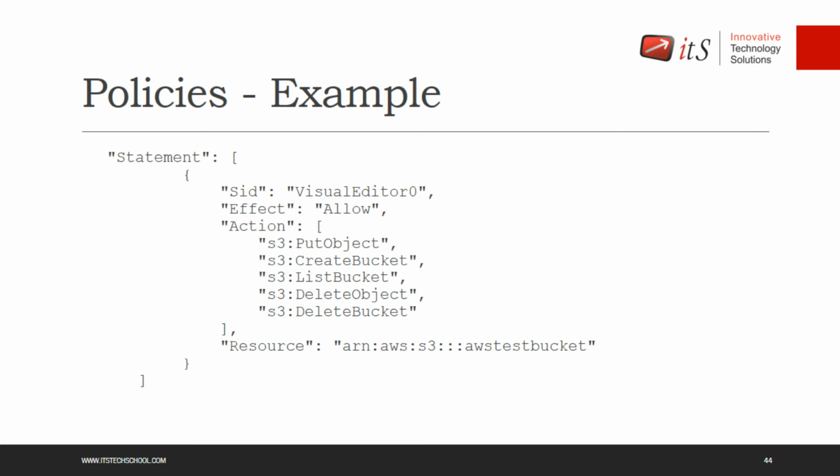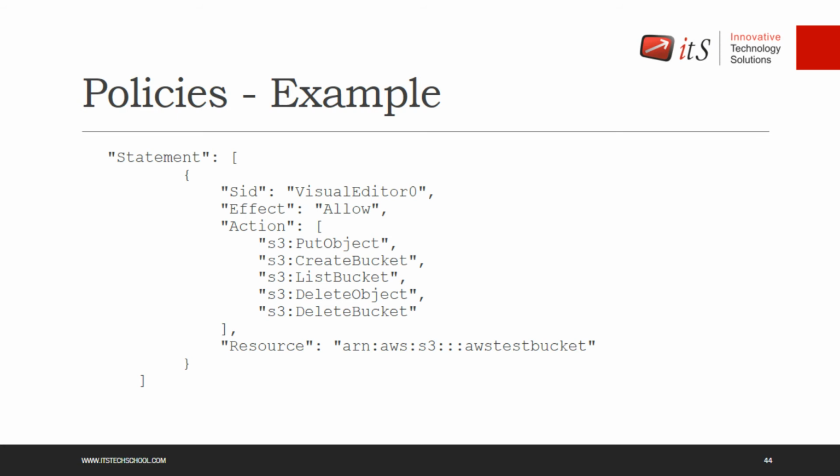Then the service name, in this case S3. After that, there are two colons. The first colon is for the account and the other one for the region. There will be the account ID and the name of the region, like the Paris region, the Ohio region, the Mumbai region. And then the actual name of the bucket that you gave while creating the bucket. When you create a bucket, you give a name for identification, and that name will be added over here.